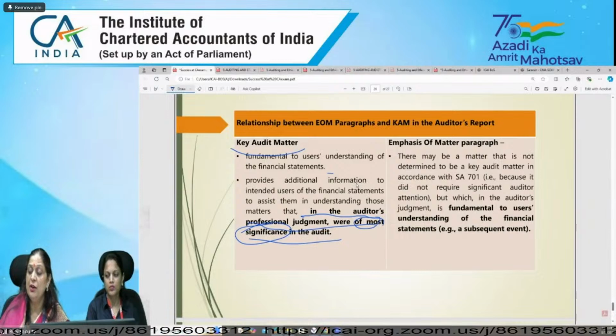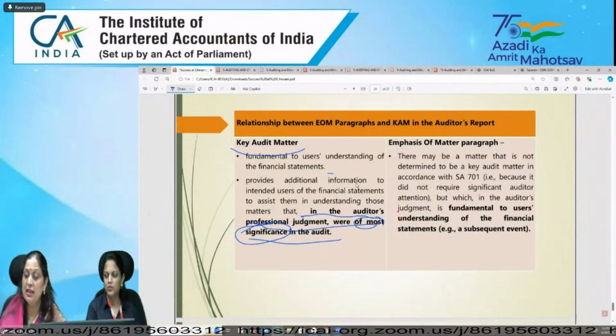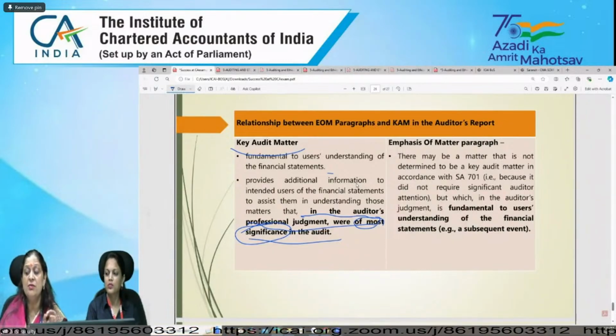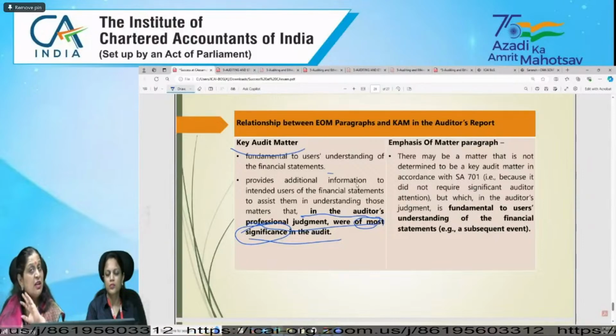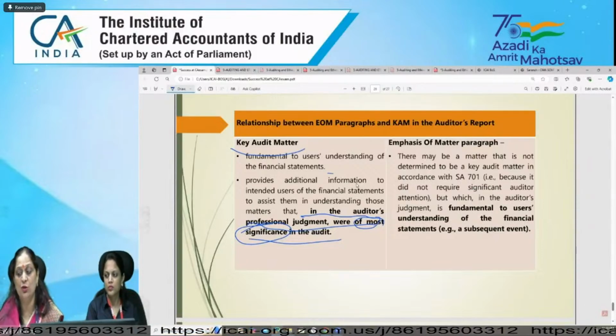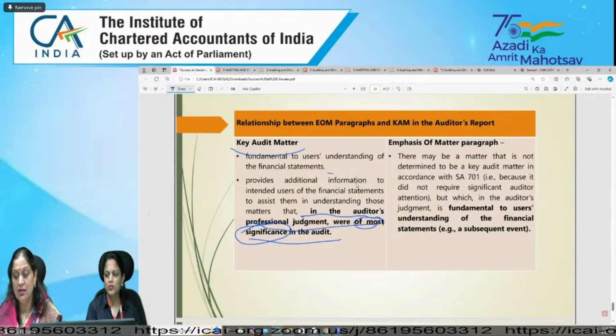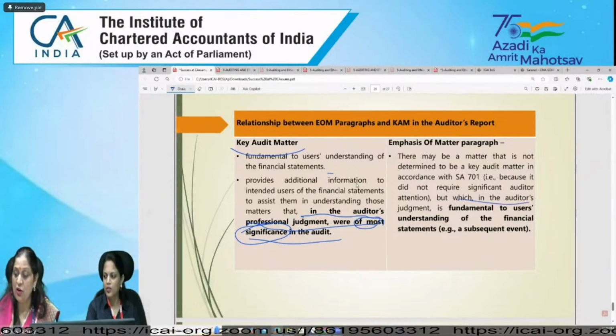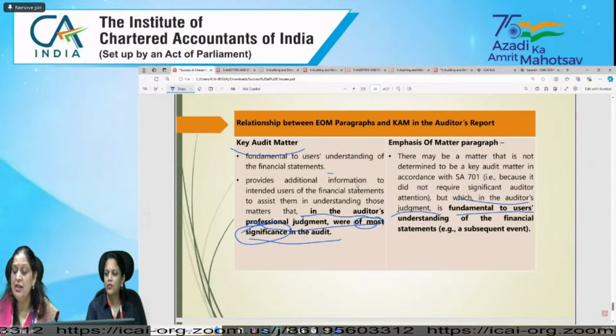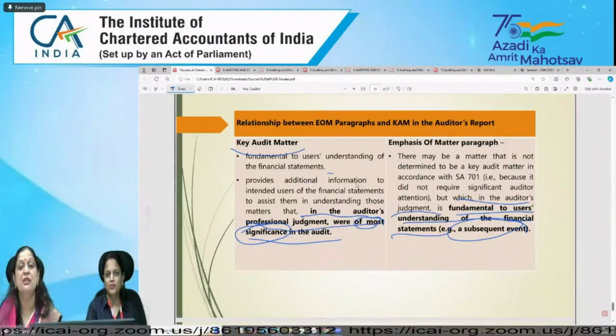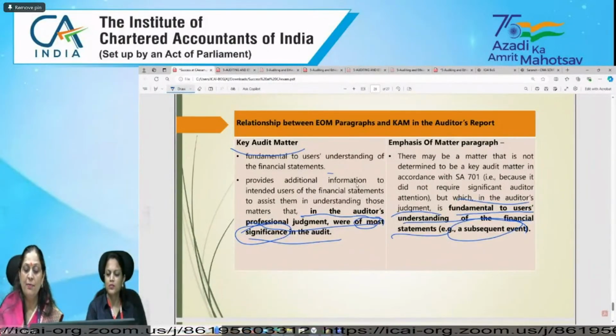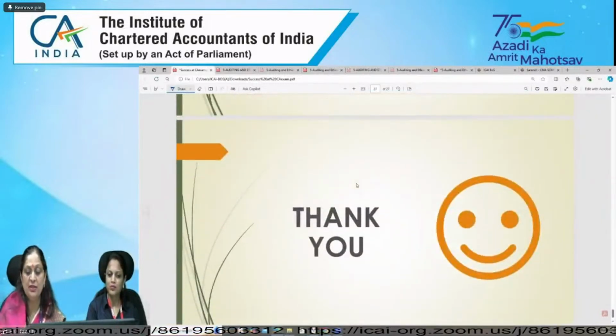और अगर हम ईओएम की बात करें तो उसमें क्या लिखा है, there may be a matter that is not determined to be a key audit matter, वो की ऑडिट मैटर नहीं है एज पर 701, बट वो बहुत जरूरी है, which in the auditor's judgment is fundamental to users' understanding of the financial statements। एग्जाम्पल मैंने आपको बताया था ना, earthquake subsequent event जो है वो आपका example हो गया. I hope it is clear.